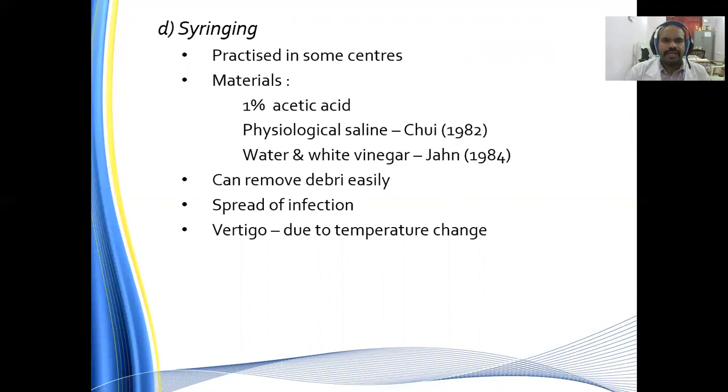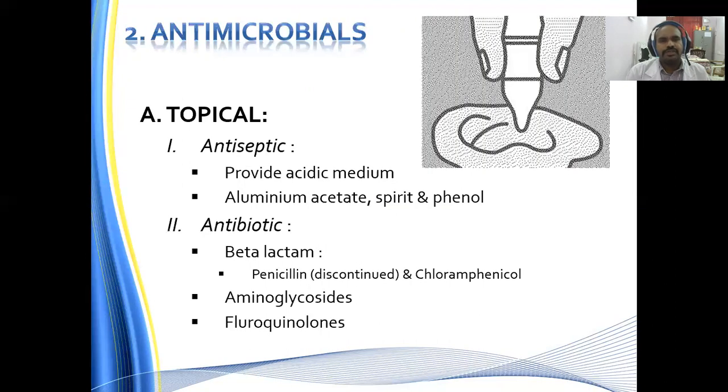Then syringing is practiced in some centers, which is not routinely advocated to patients. Materials are usually 1% acetic acid, physiological saline, or water with white vinegar. The advantage of syringing is that it removes the debris easily. Then there are chances of cross infection and vertigo due to temperature change as well as inner ear stimulation.